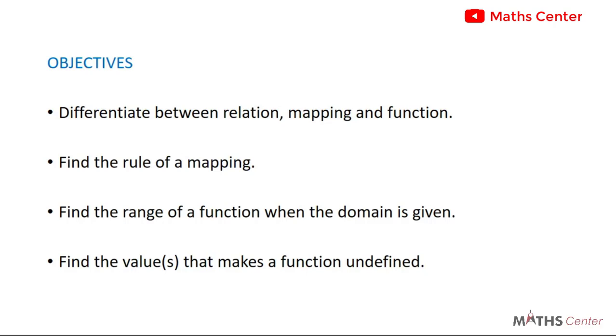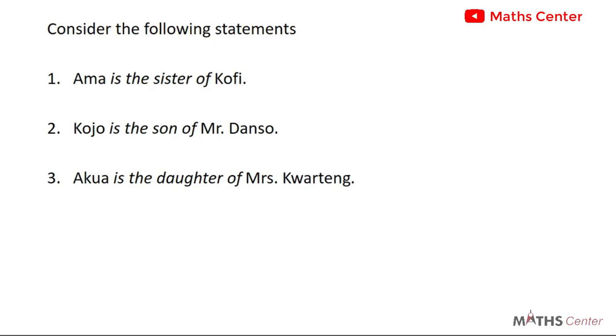Now, let's begin with our topic of the day, relations. Let's consider the following statements. Statement 1. Amma is the sister of Kofi. Statement 2. Kojo is the son of Mr. Danso. And statement 3. Equia is the daughter of Mrs. Kwarting. Now we can see from here that in each of these statements, we can see a relation or a relationship.